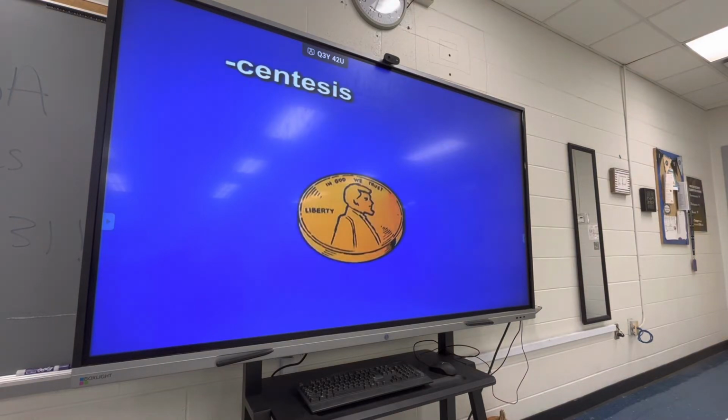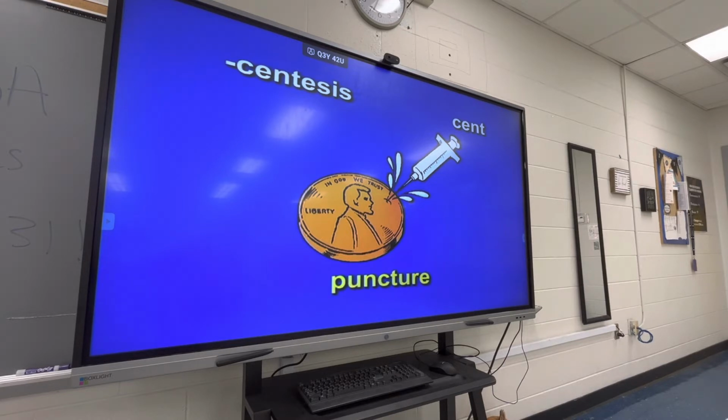Next, centesis. Centesis could suggest scent. Centesis, scent. Centesis means puncture, so we could change this image of scent to look like this. The scent is being punctured. Centesis, scent, puncture. 2 times. Centesis, scent, puncture. Centesis, scent, puncture.